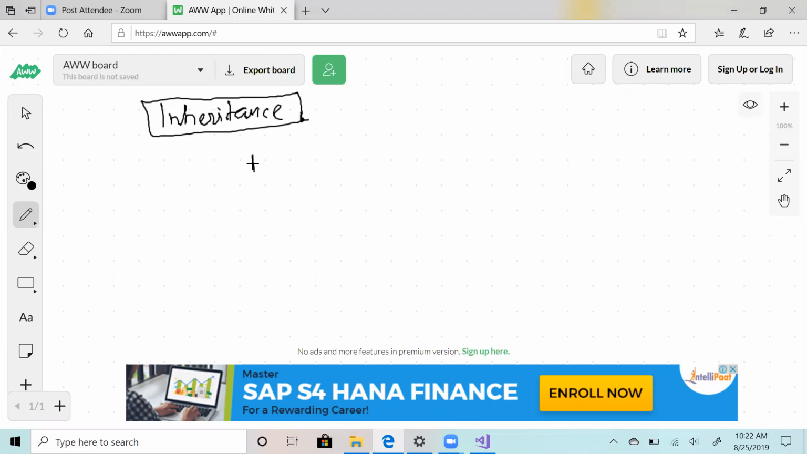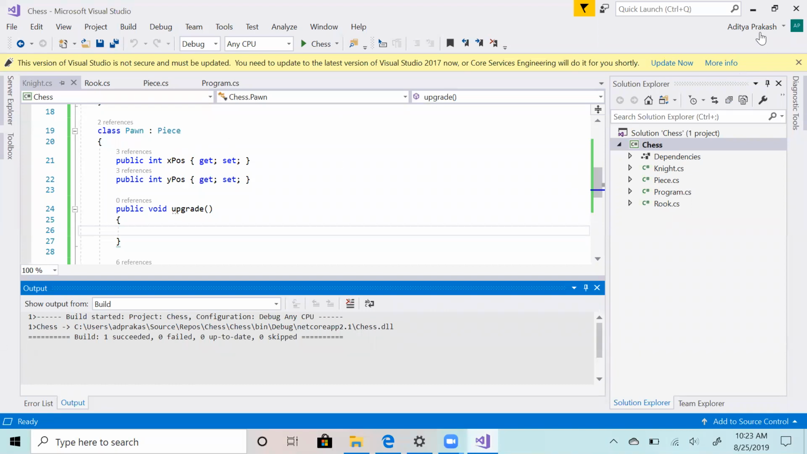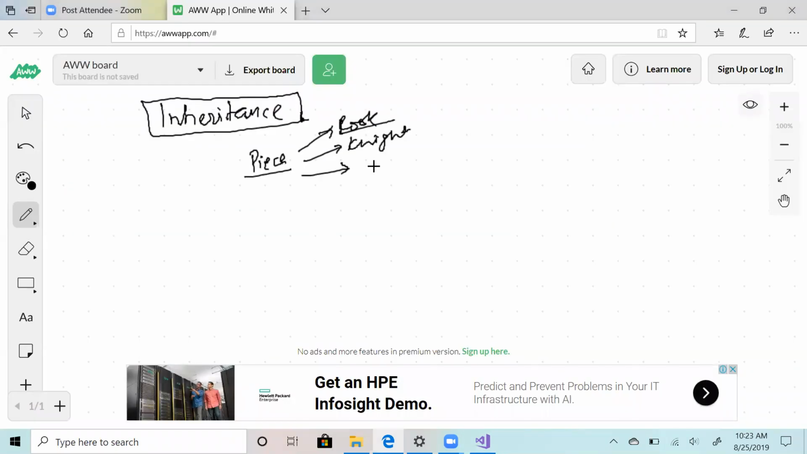So we took one example, right? Piece and rook, knight. This was one classic example. Now this was an interface. It is a little more strict concept. Interface is a more strict concept because I was not able to declare a class rook unless I define move. And this is not how inheritance works in general. In general, let's not mess up the same example. Let's keep it here. Let's pick a different example.